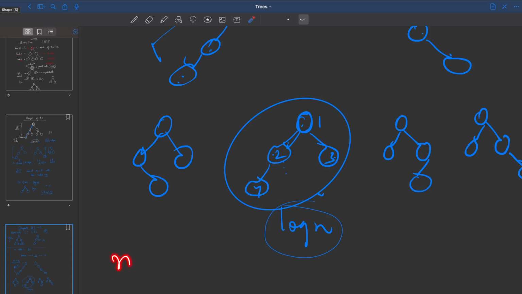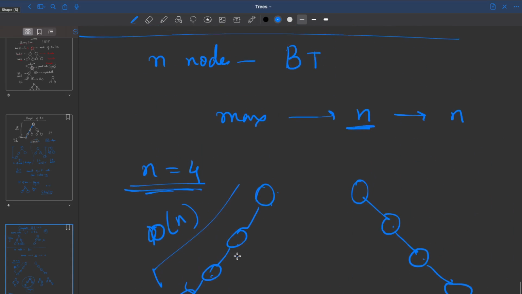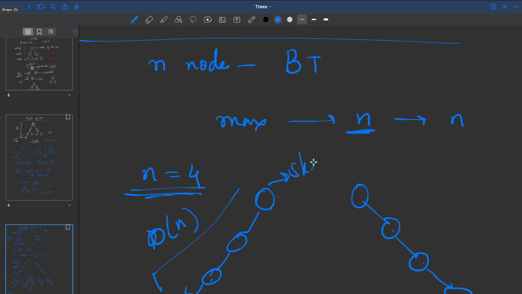So the height of a binary tree with n nodes can range from log n to somewhere around n. Log n you would get for a complete binary tree, n you would get for a tree like this, right? This is basically called a skewed binary tree. Why skewed? Because ये एक side पे झुका हुआ है, right?